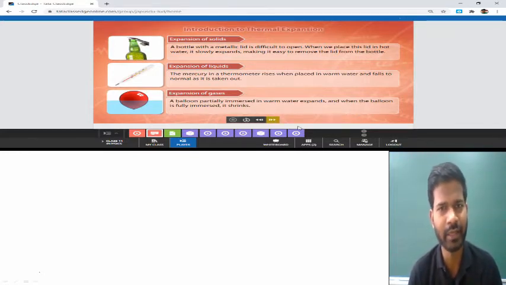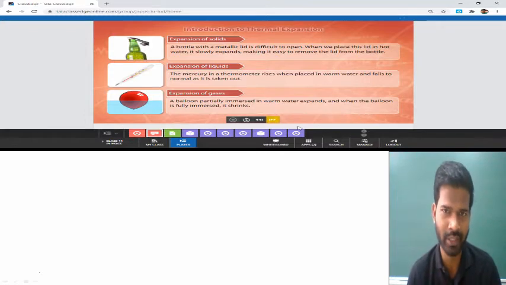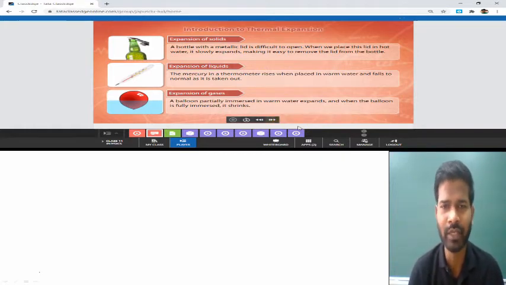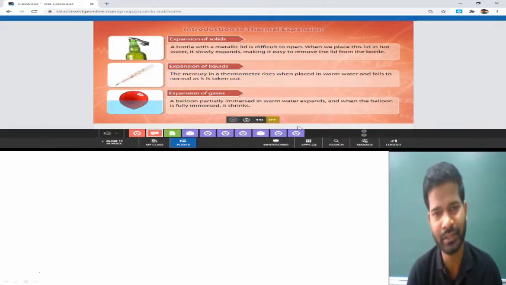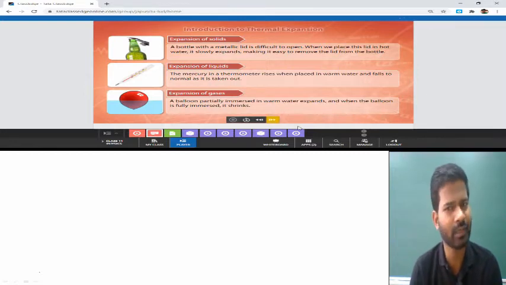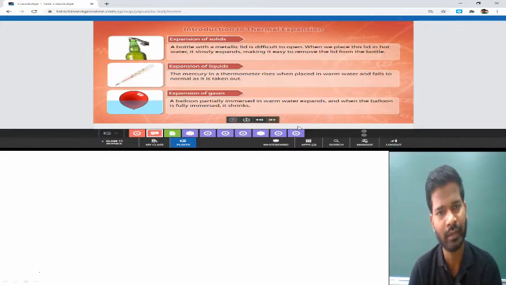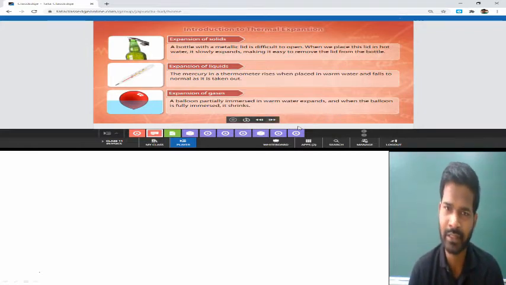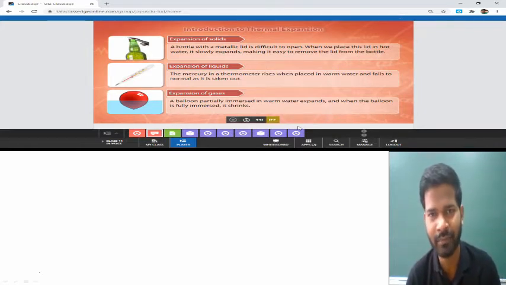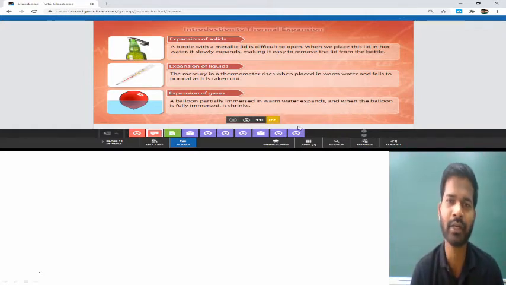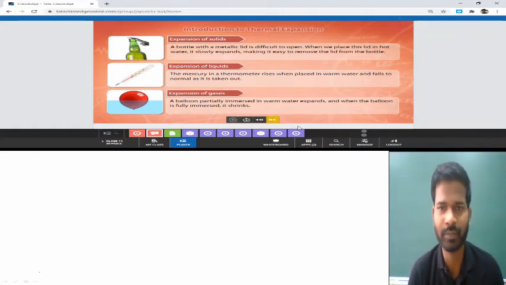It means if we are raising the temperature of a body, then it is going to expand, and that phenomenon is known as thermal expansion. On the other hand, when we remove heat or drop the temperature of a body, then it starts contracting. Then it is called thermal contraction. It means there are two phenomena involving temperature. One is thermal expansion when we raise the temperature, and the other is thermal contraction if we drop the temperature.